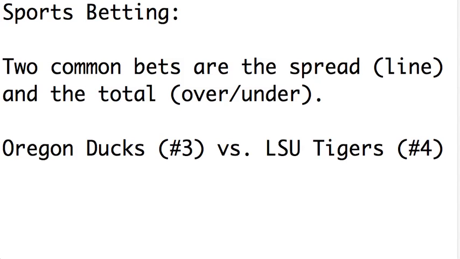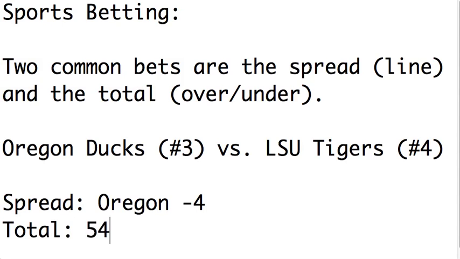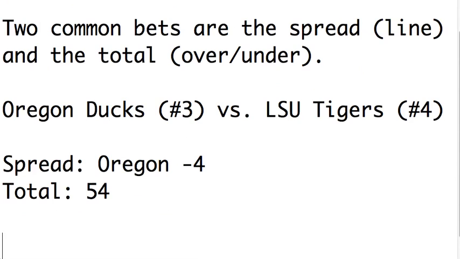And the Ducks are favored to win over the Tigers. Let's see what the bets are. Well, the spread for this is listed as Oregon. I'm messing the numbers up a little bit, but let's say it's Oregon -4. Actually, I think they would just write it like that. And the total is going to be 54. Well, what does this mean? The total is pretty simple.